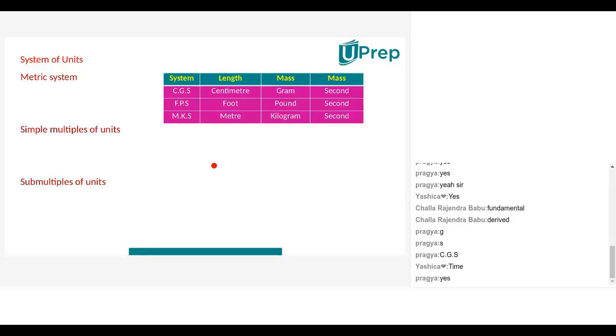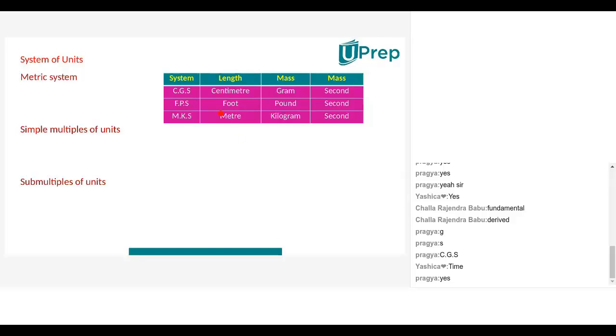Sir, can you give me the definition of metric system? In later slides it will be there, Nana. Don't worry, I will say. Sir, I have a doubt: is this MKS an SI system, right? Right, Nana. The SI system is nothing but an extension of the MKS system. The MKS system was extended, and that system is known as the SI system.